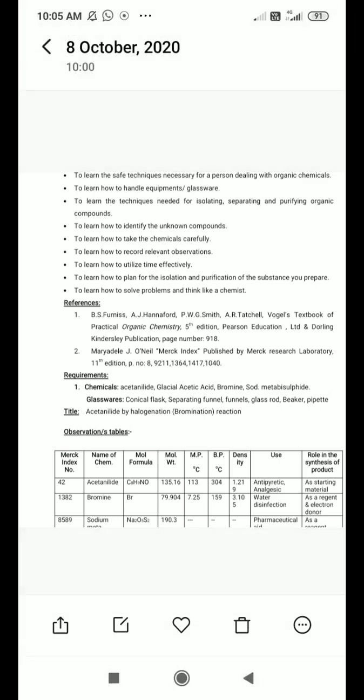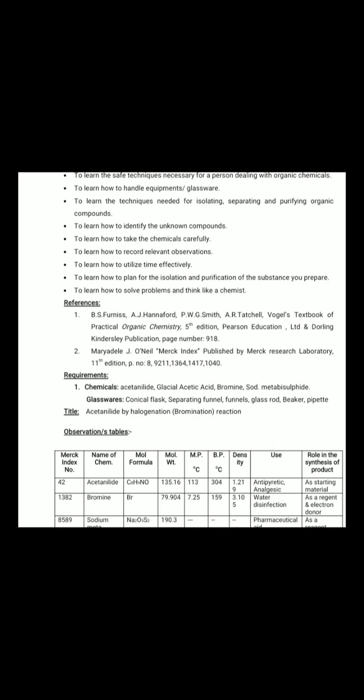Now, which references are we using for this halogenation of acetanilide? References: B.S. Furniss, A.J. Hannaford, P.W.G. Smith, A.R. Tatchell, Vogel's Textbook of Practical Organic Chemistry, 5th edition, Pearson Education Limited, page number 918.